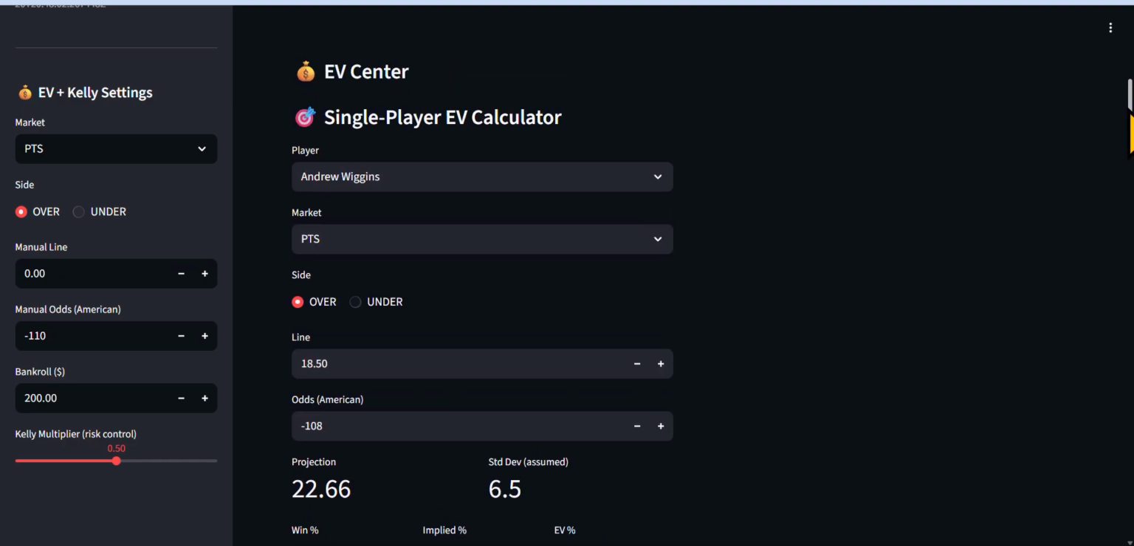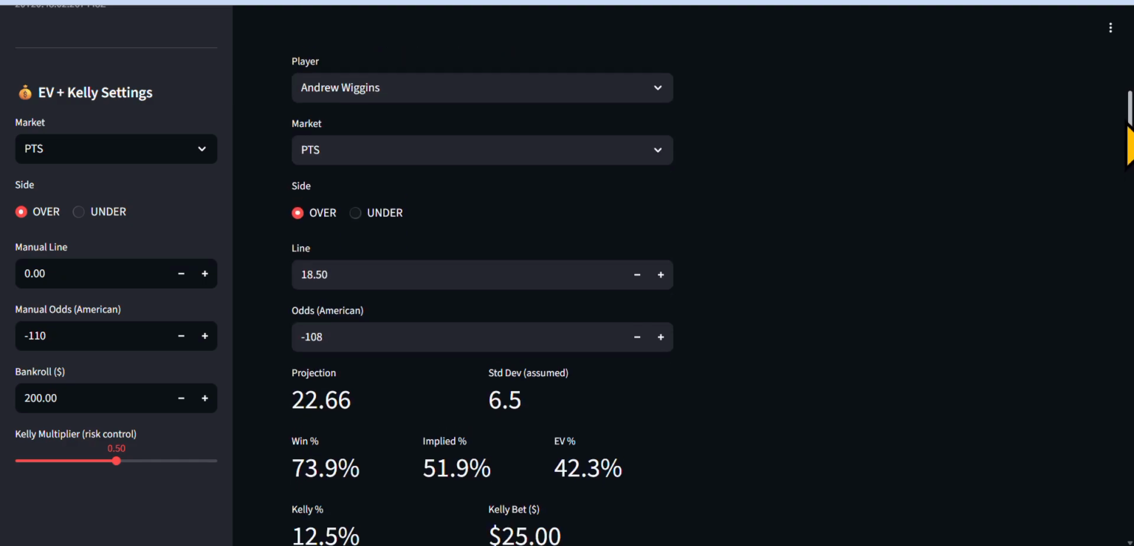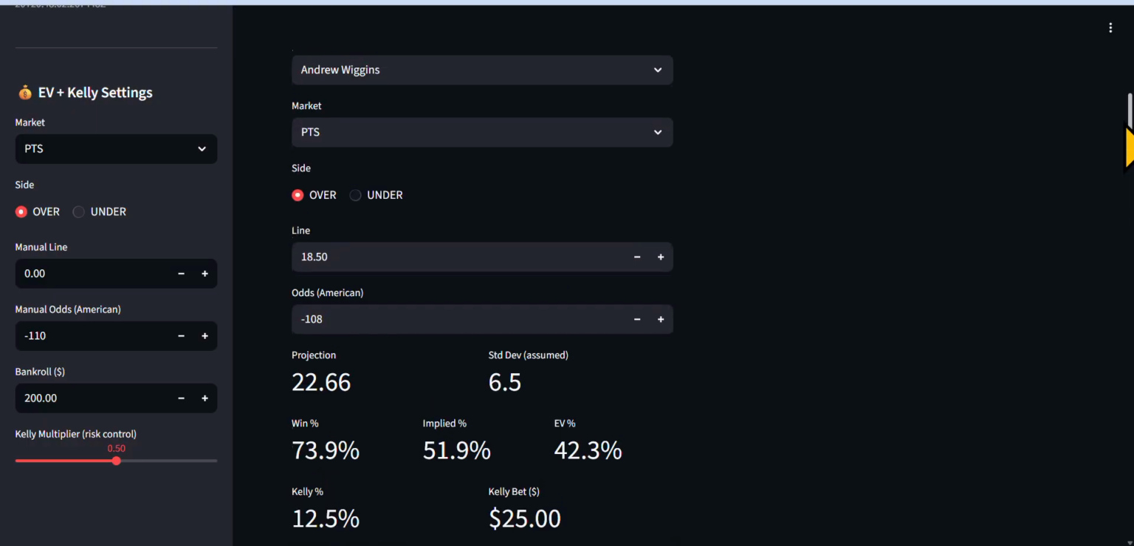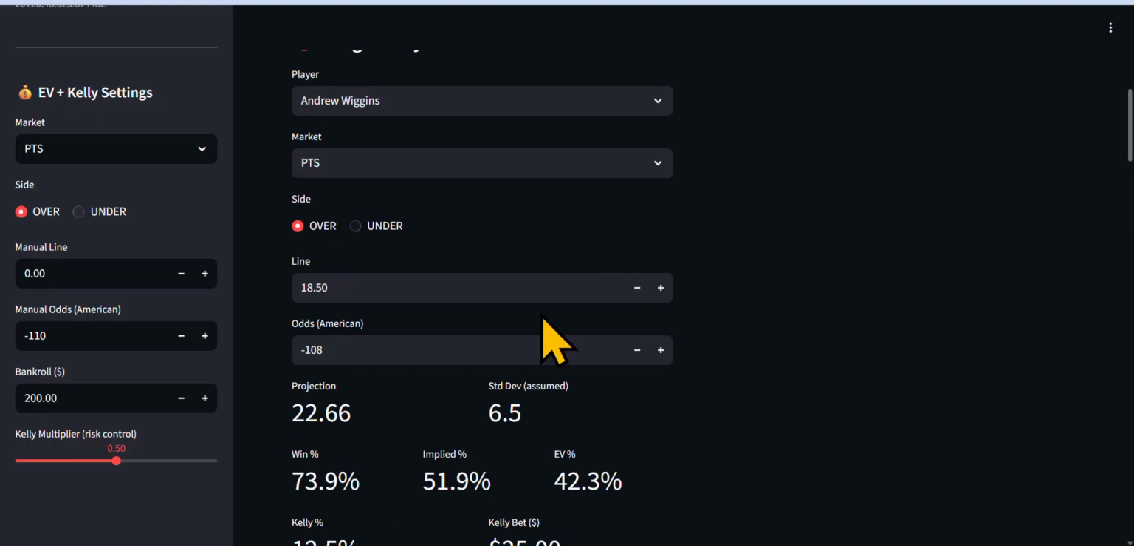This EV Center is basically a breakdown on players that you can put your alt lines in. It's basically like an alt line calculator for prop picks. So let's say the line is 18. You alt the line to, let's say, 12, and the odds for that alt line was, let's say, minus 205. It's going to tell you if it's a plus EV player or not.